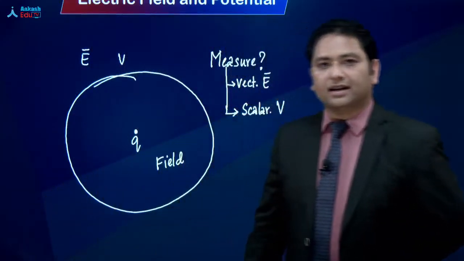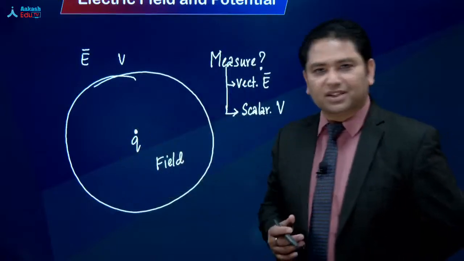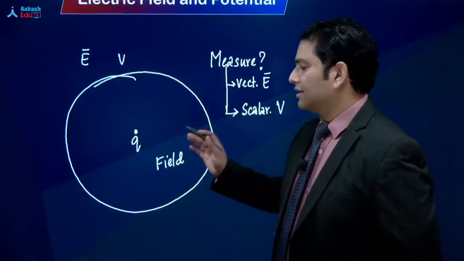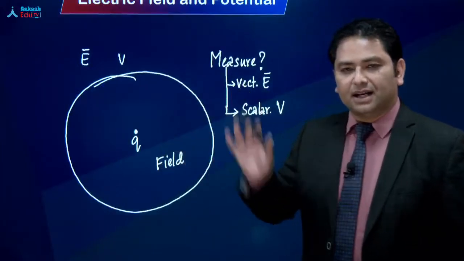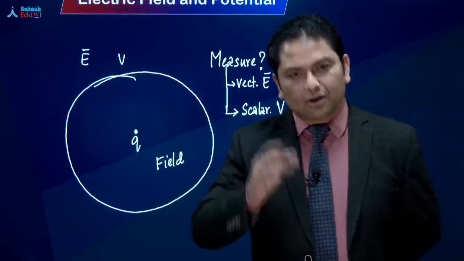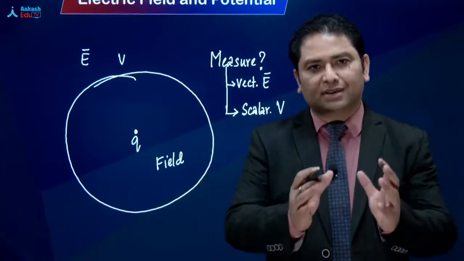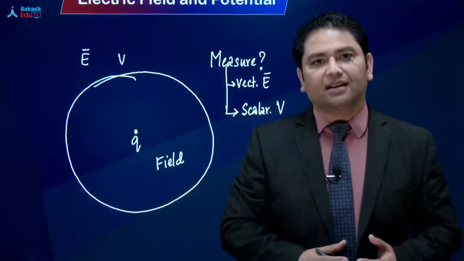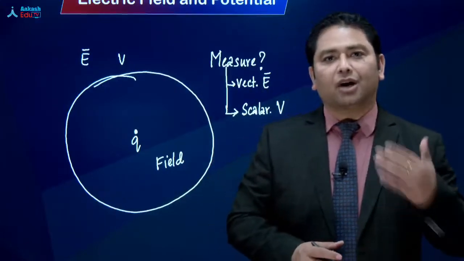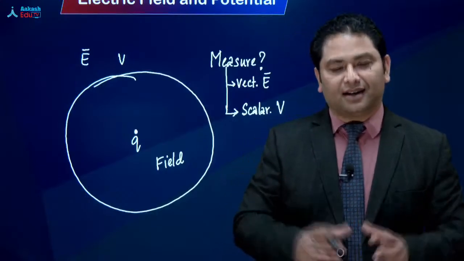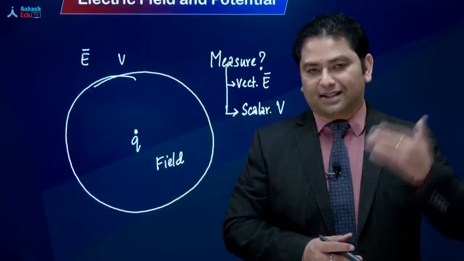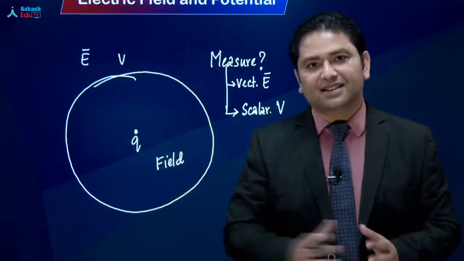और ये दोनों technique क्या कर रहा है? That is very much important. Both the techniques are measuring the strength of the field. तो यहाँ से आप देखेंगे electric field और potential दोनों कहीं ना कहीं एक ही काम कर रहे हैं, that is to measure the strength of that given charge. लेकिन the way how they do it, काम करने का जो तरीका है, measure करने का जो तरीका है, वो अलग है. One is in the vectorial way, other is in the scalar way.